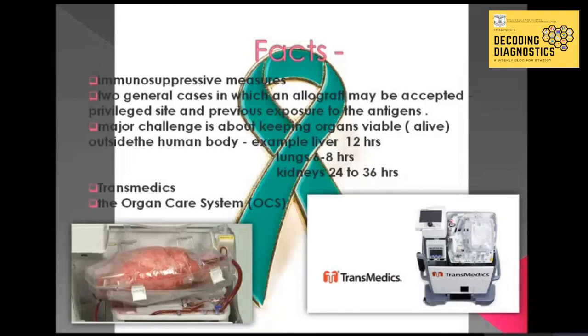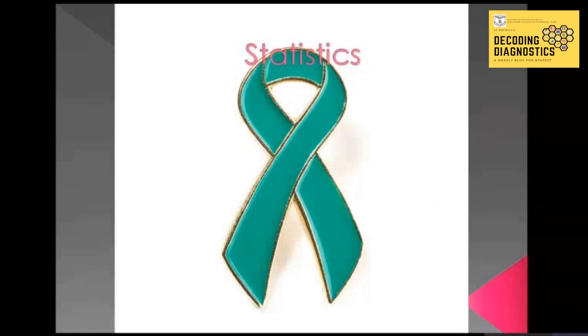The company has developed an organ care system known as OCS. It is an integrated system that allows transplant teams to keep organs alive, beating, breathing between the donor and the recipient instead of storing them on ice. After the heart is removed from the donor, it is attached to what is called the organ care system, or OCS. It keeps it warm, feeds it nutrition, and circulates the blood. Basically, it keeps it alive. The OCS heart and OCS lung systems are CE marked and in clinical use in transplant centers in Europe, Australia, and Canada. Hence, heart in a box is going to replace the old therapy.